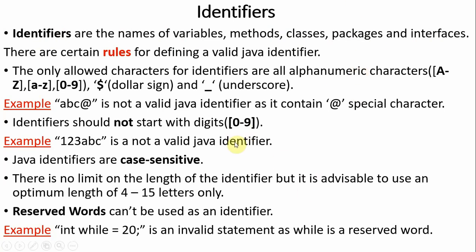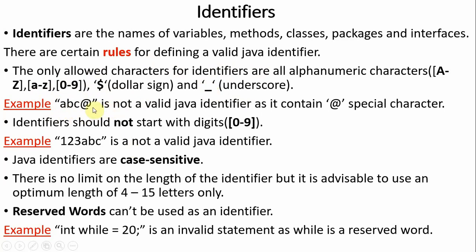There are certain rules we have to follow in C also; you know all these things. There are certain rules to follow to define a valid Java identifier. The only allowed characters for identifiers are alphanumeric: capital A to Z, small a to z, or 0 to 9. You can use two special symbols: one is dollar, the second one is underscore. In C we have only underscore, but here we have the extra dollar. For example, abc@ contains a special symbol, so it is not a valid identifier.